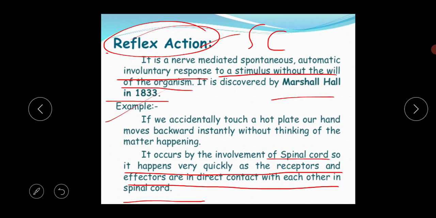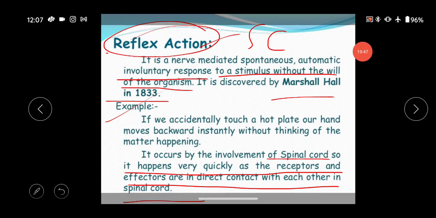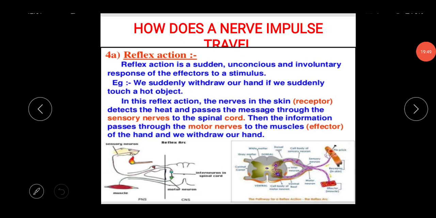Suppose the withdrawal of the hand when pricked with a needle or when it comes in contact with a hot object. Suppose the closing of eyes, so we easily close the eye when flashed with a strong light. Next, the secretion of saliva increases on sight of delicious food. So all those things you cannot control. This is one involuntary response. So this is the basic definition of the reflex action.